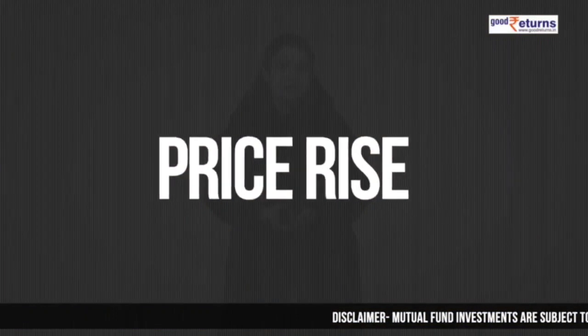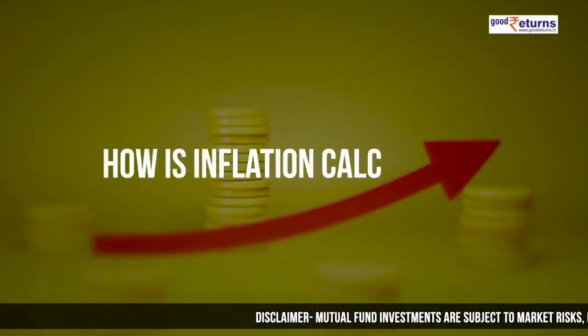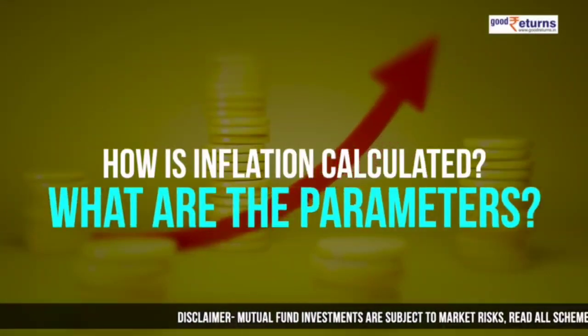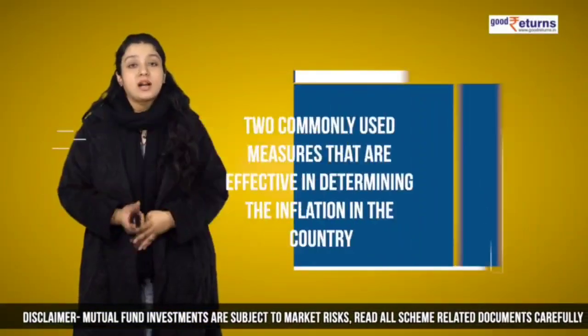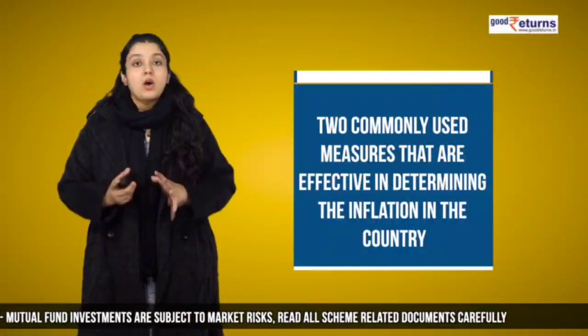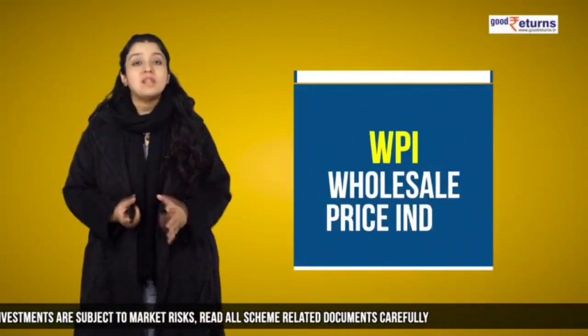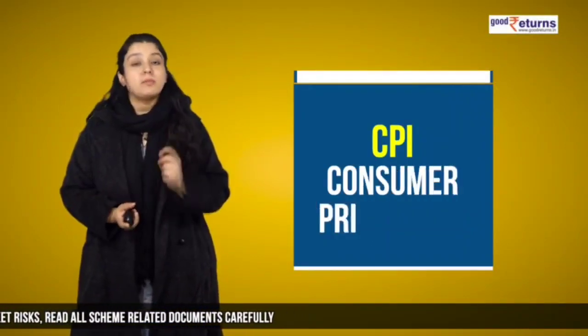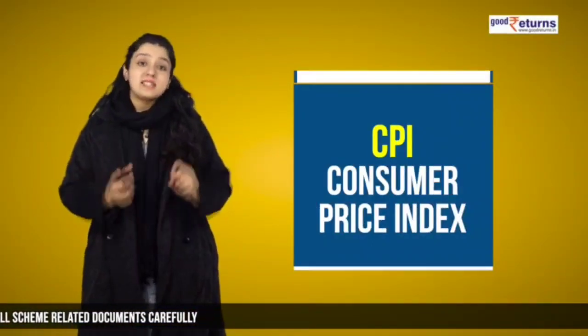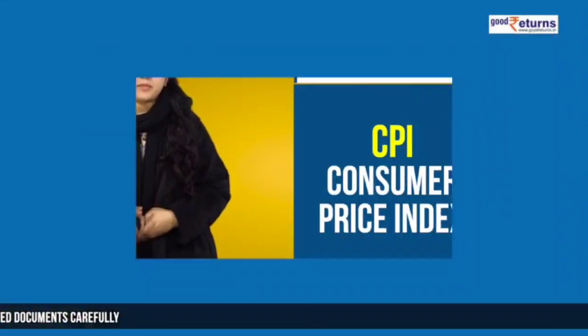If there is just a rise in prices of a few goods or services, the actual economic term is just price rise, not inflation. So how is inflation calculated? And what are the parameters of ascertaining inflation in our country? There are two indices to account for inflation in our country. One is WPI, that is Wholesale Price Index, and the other is the CPI, that is Consumer Price Index. Now let us look at these two terms separately.